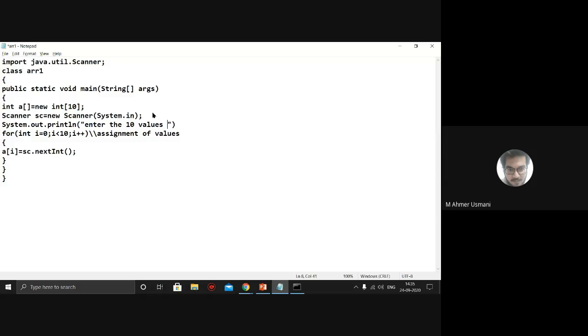Okay, so after this message appears, I should know that yes, I have to enter 10 values, otherwise I won't know what to enter and when. So that is why I have to display a message. Okay, so once the message has been displayed, now I have assigned values to a of I, meaning the array value assignment is done.